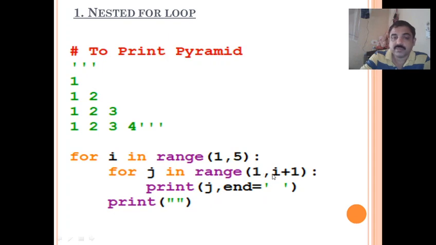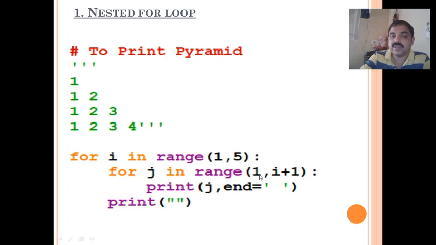So first time, what is written is 1 comma I plus 1. What is I? I is 1, so 1 plus 1 is 2, so here it is 2. That means 1 to 1, so it repeats only one time. So the j value is displayed one time, that is 1 is displayed one time, then it goes to the outer loop. Before it goes to the outer loop, it prints a space there, and it goes to the outer loop, I becomes 2.